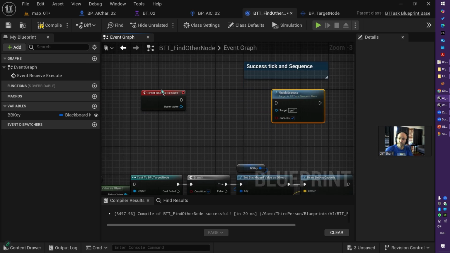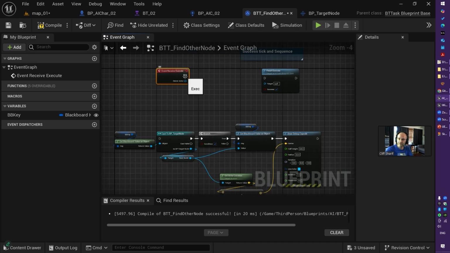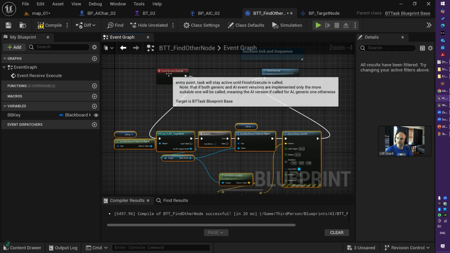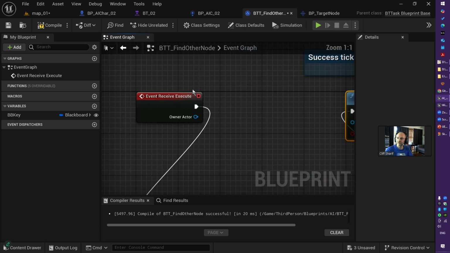For now, I will go through that part soon. What does success mean? Why does success need to be there? When does it need to be false? Things like that. And here we go. I want to do this between this begin and Finish Execute of a Receive Execute event. So that's how you need to make your task.